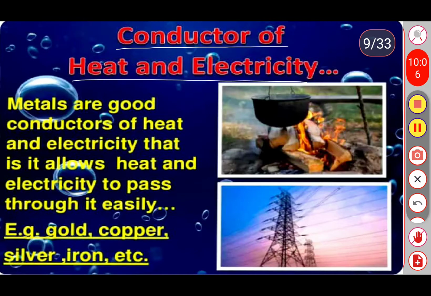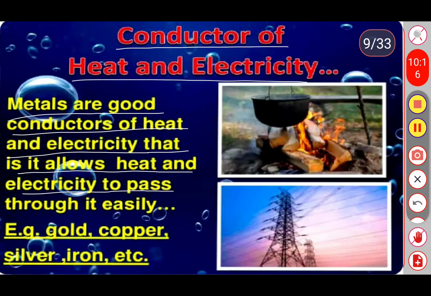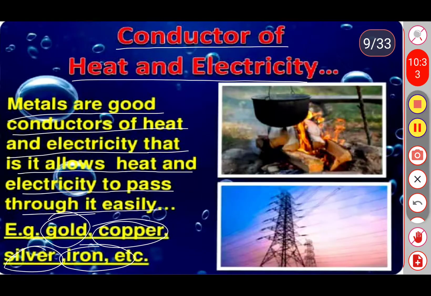Metals are good conductors of heat and electricity. That is, they allow heat and electricity to pass through easily. For example, gold, copper, silver and iron. These are some of the metals which are good conductors of heat and electricity.